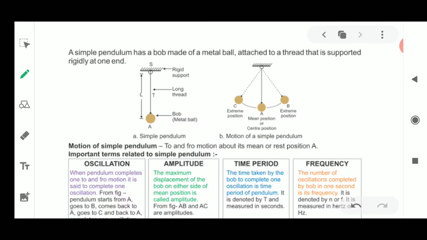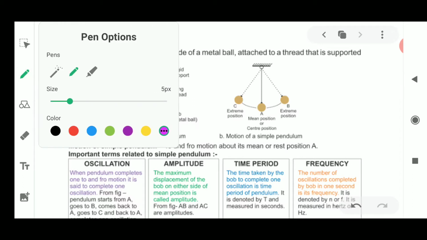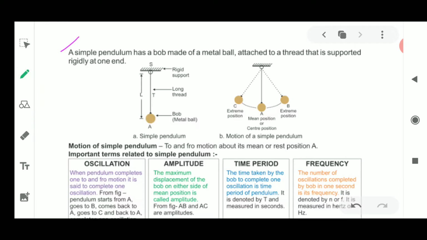A simple pendulum has a metallic bob which is attached to a thread that is supported rigidly at one end. It is tied from the support, and at the other end it has a metallic bob. This is how you can define the simple pendulum.